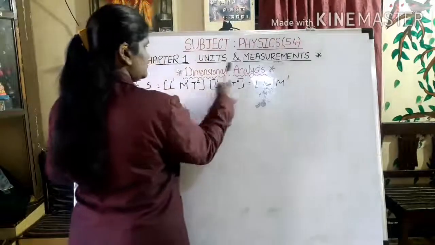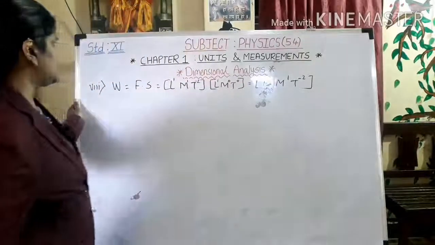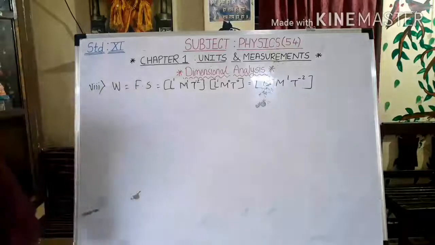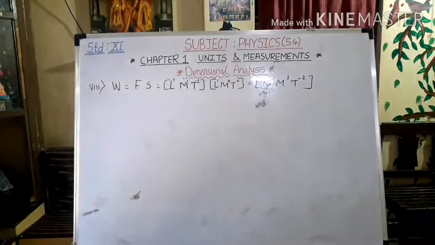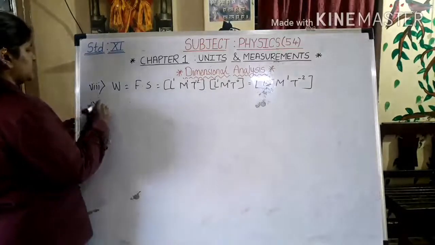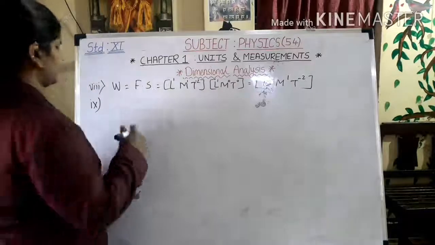1. Minus 2 plus 0. Minus 2. So I got the dimensions for work done as L2, M1 and T minus 2. Okay. Now we will find out for impulse. We will find out impulse later. We will find out kinetic energy first.